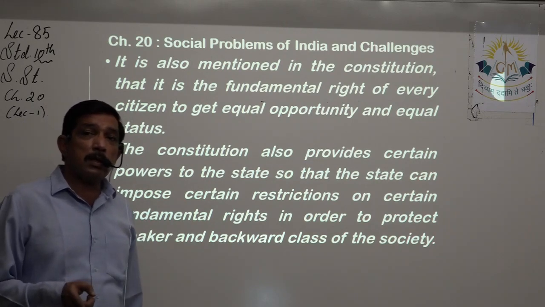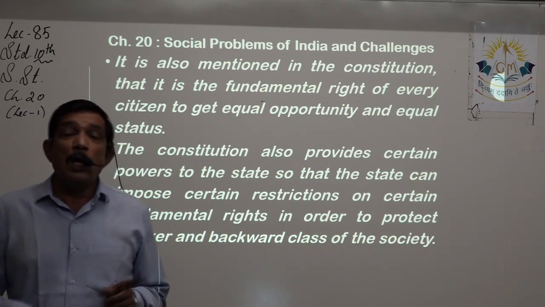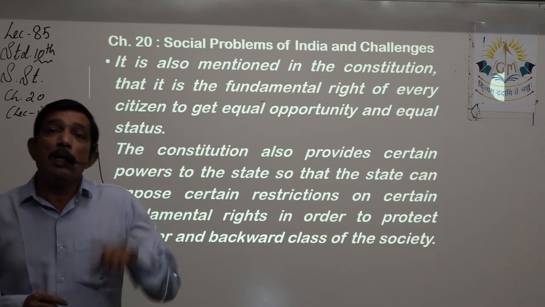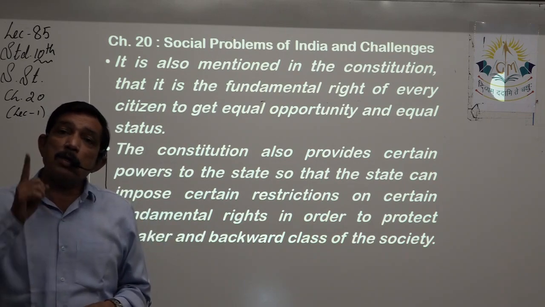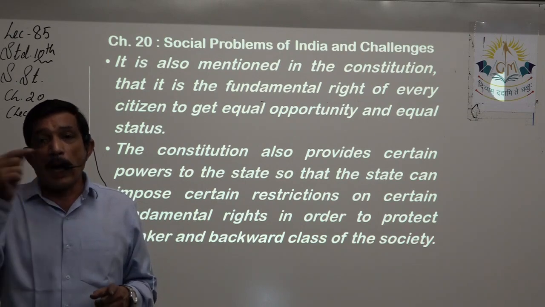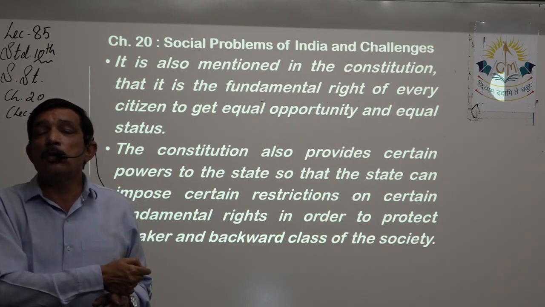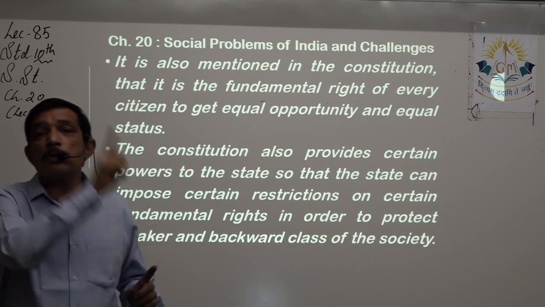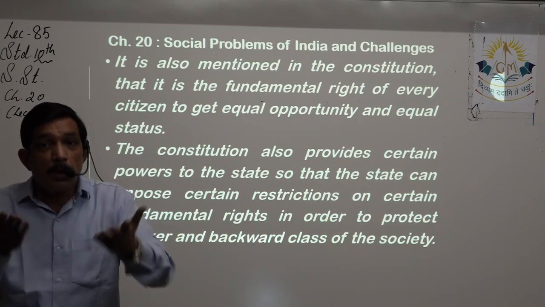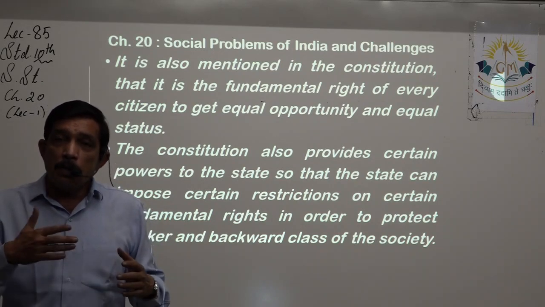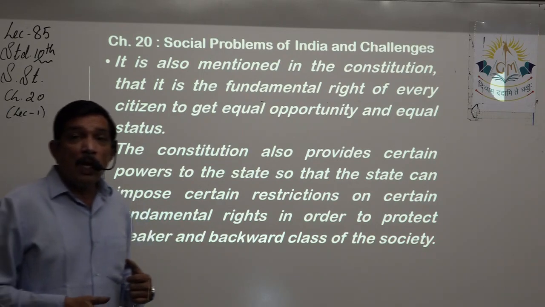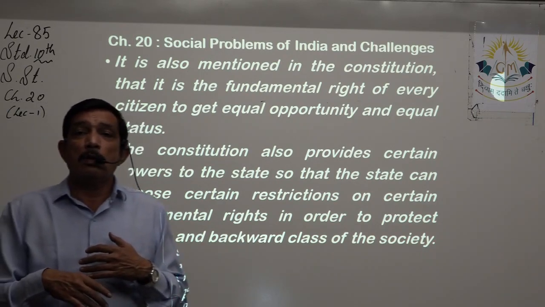So if one citizen's child has the right to go to school, then that child living in the forest also has a right to go to school. That child living in the mountainous area also must be given provision to go to school. And if the island people cannot send the children to the mainland, then the government should go to the island and set up schools and colleges over there, so that those people can also send the children to school.